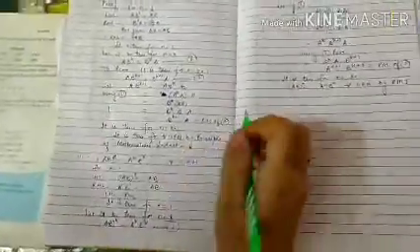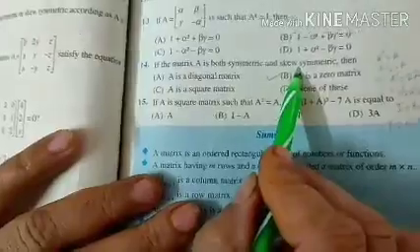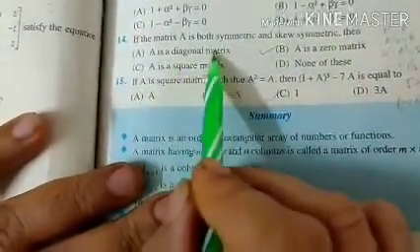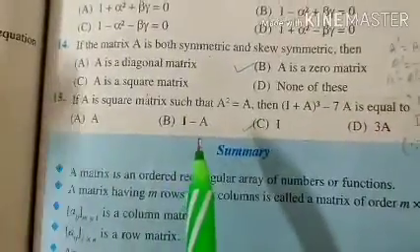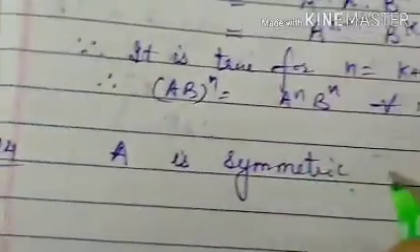Now the 14th question is: if A matrix is both symmetric and skew symmetric, then A is a diagonal matrix or zero matrix or square matrix or none of these. Now A is a symmetric matrix.